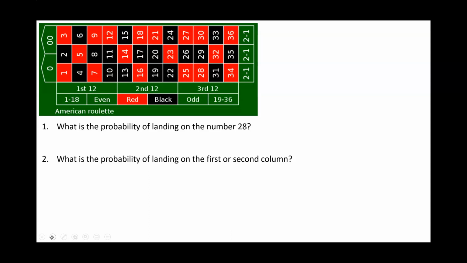Here we have a roulette wheel, and we want to ask, what is the probability of landing on the number 28? Okay, now first off, let's take a look at how many possibilities we have. We have these 36 numbers, and we have a 0 and a double 0. So the total number of possibilities is going to be 38. Now the question is, out of those 38, how many of them are the number 28? There's only one. There's only one number that's 28. So the probability of that is going to be 1 out of 38.